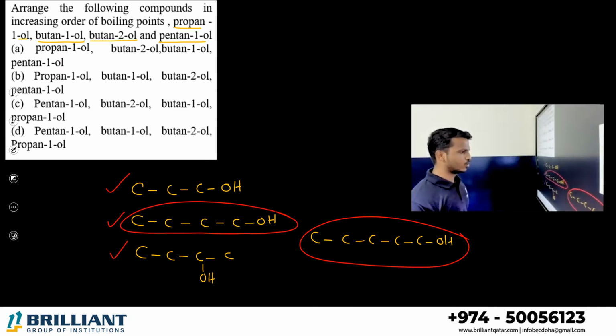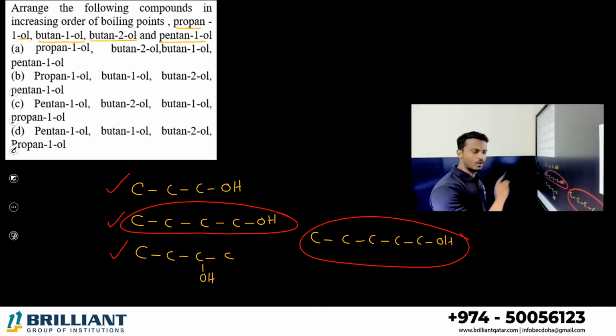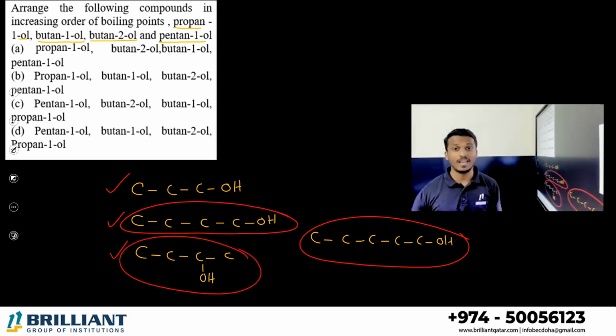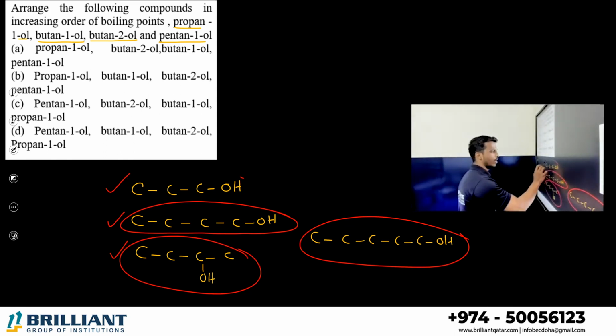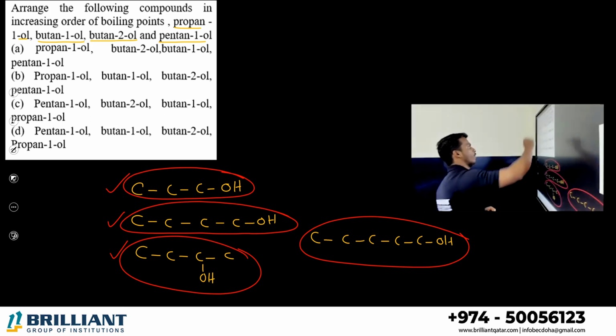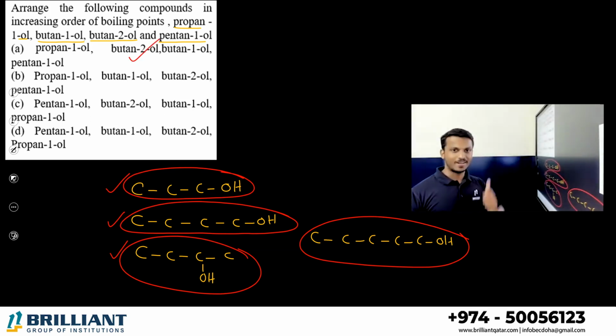So pentan-1-ol, then butan-1-ol. After that, propan-1-ol or butan-2-ol? Definitely butan-2-ol, even though there is a branch, because there are 4 carbon atoms and 1 alcohol, so mass is greater. The least one is this one, because mass is lesser. So pentan-1-ol greatest, then butan-1-ol, then butan-2-ol, then propan-1-ol. That is option A. Alright?